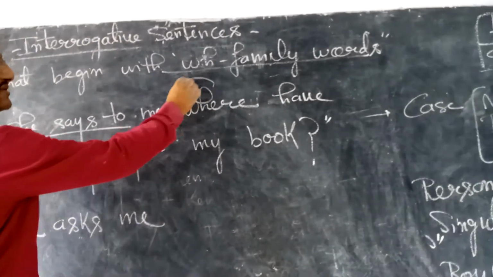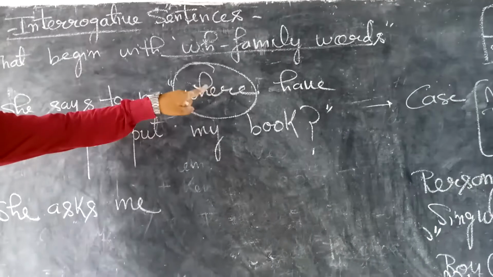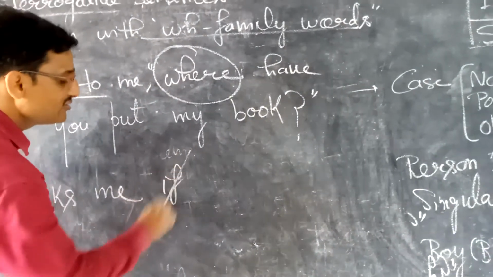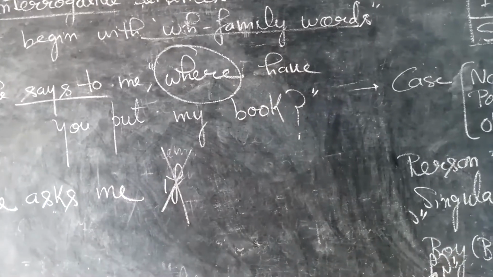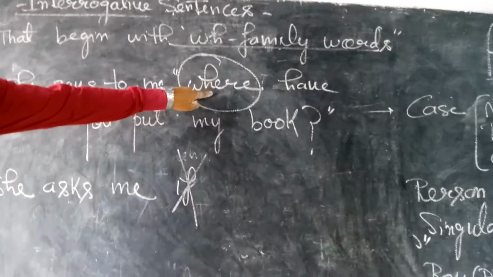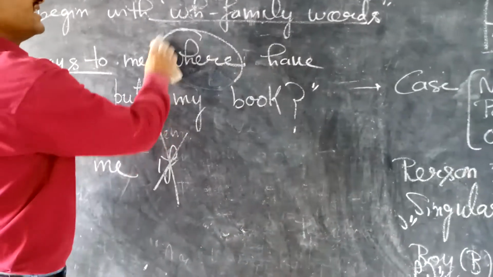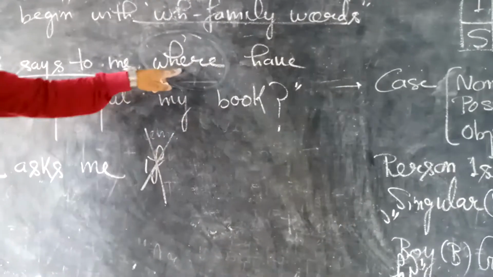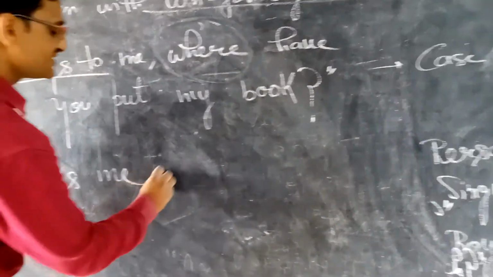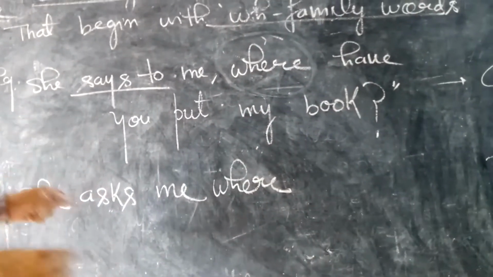If the sentence begins with a WH family word, students, as you are watching it in the circle, then we need not use "if". "If" is not used. Okay students, I have crossed it, and in place of it we use this WH family word as a connector. This is your connector. The WH family word itself is your connector. So use this as a connector. Where? Okay, the rest of the things are the same.